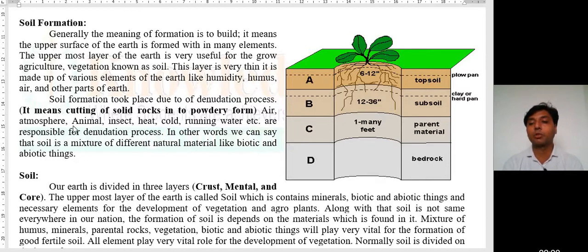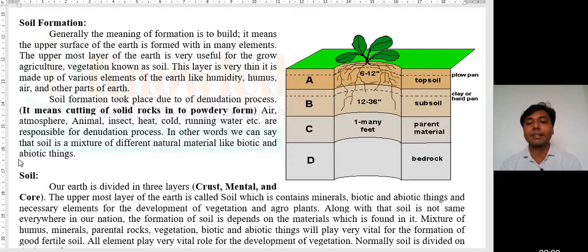Heat, cold, plants, animals, insects, water, everything is responsible for the denudation of rock. Due to the denudation process, rocks convert into powdery form, and that powder is known as soil.